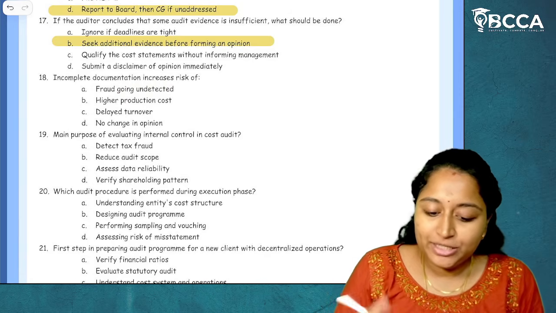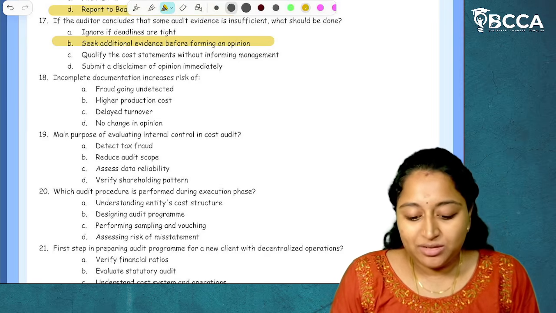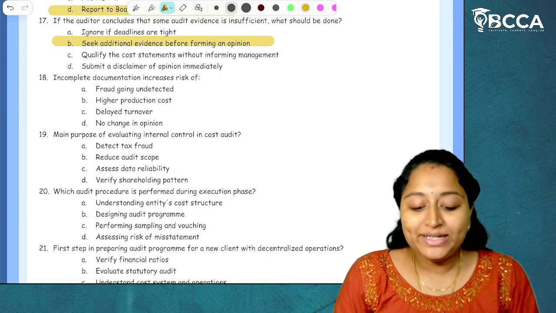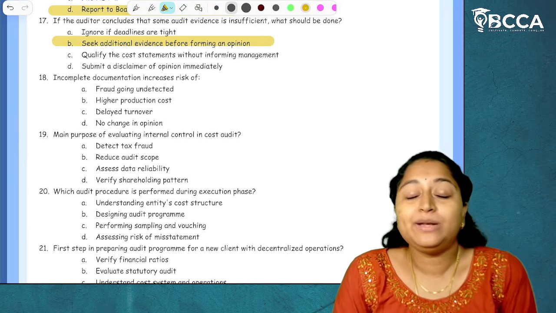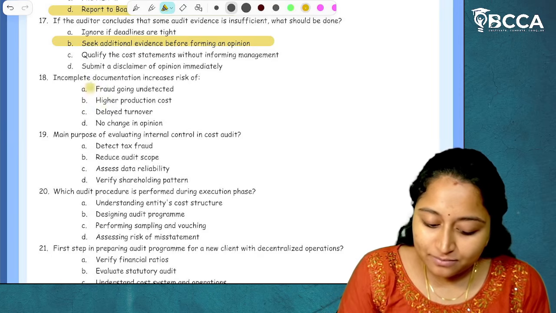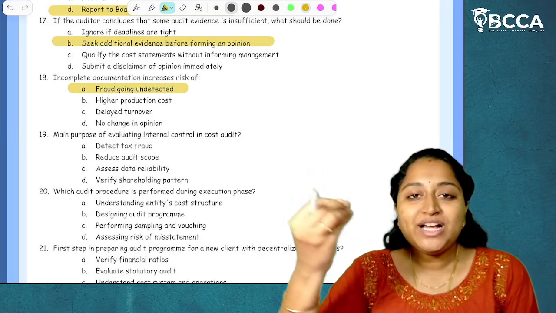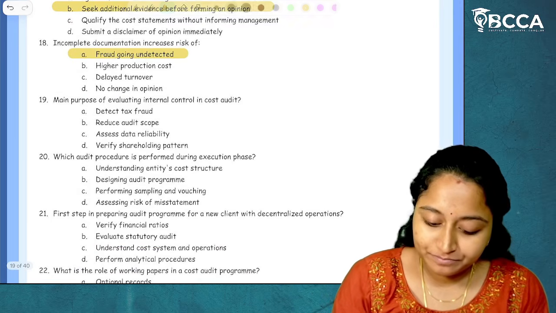I hope it is clear. If the cost audit report is not so clear, then what can happen? Fraud can go undetected. If the cost records are not clear, then we might not know where the fraud is happening. So, the answer can be A. I hope it is clear. We are just choosing the best option from the 4 options which are given.